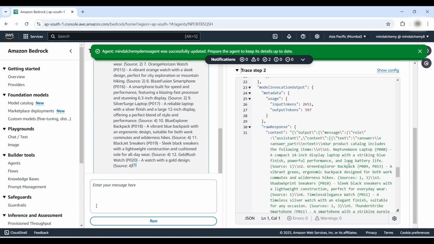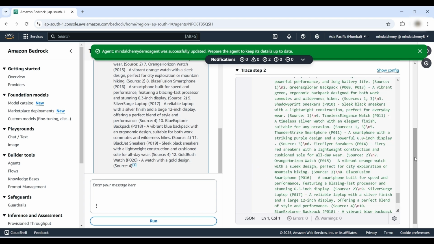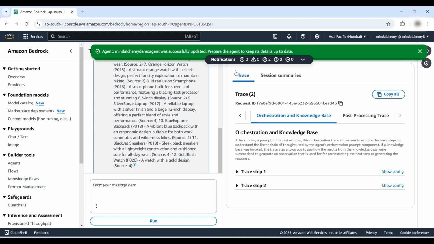Here are the details. Follow the step-by-step process outlined in this tutorial to create an agent-based Retrieval augmented generation system. Practice these steps to build your custom application efficiently and with ease.